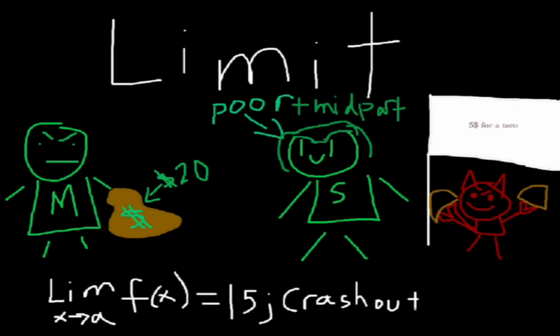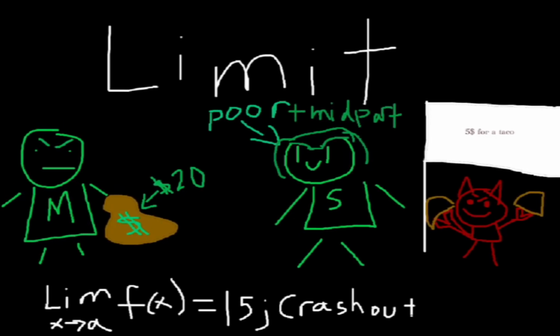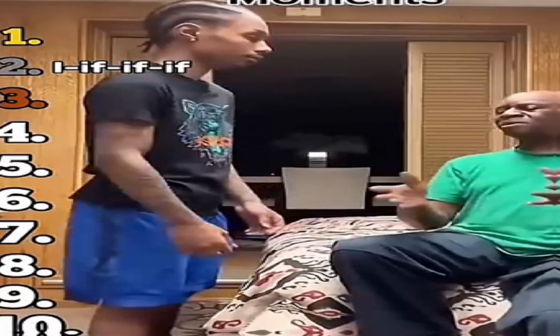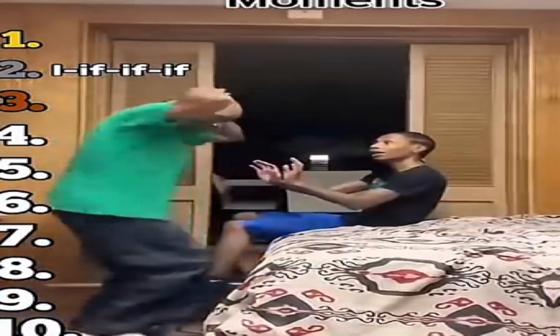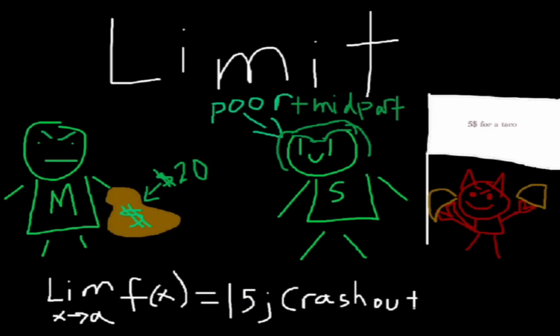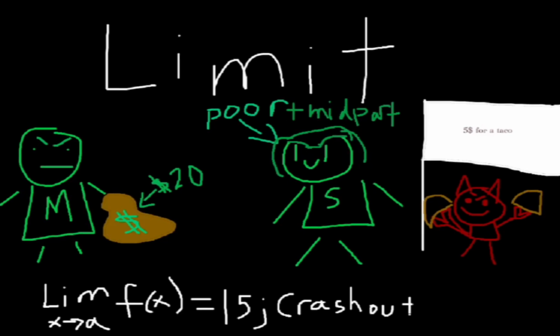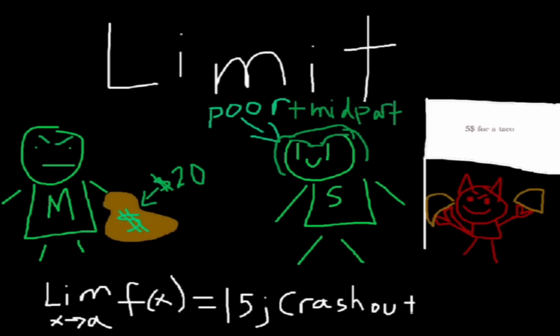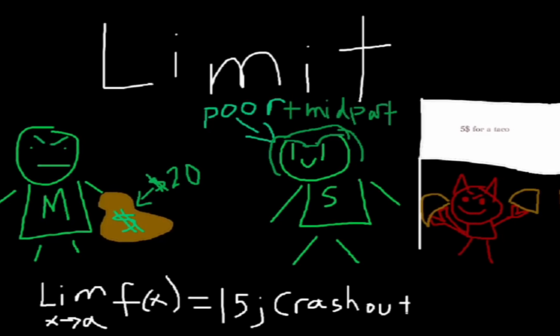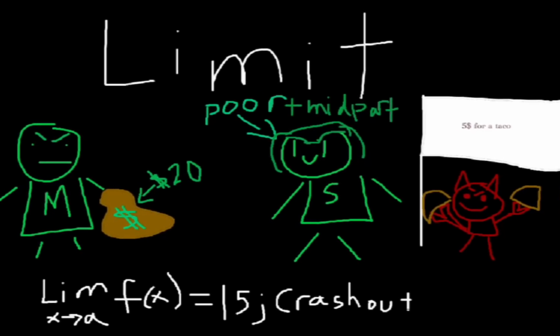Simon needs to get so close to whatever a is, where f of a equals 15. He needs to get so close that he doesn't actually crash out and they're still besties and buddies. Simon needs to be on Matt's good side, not his mean side.